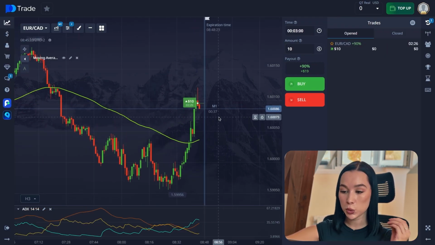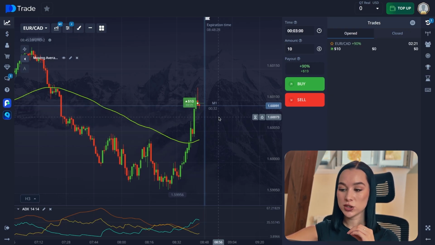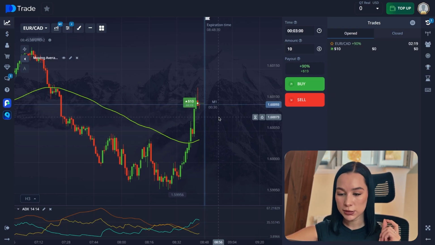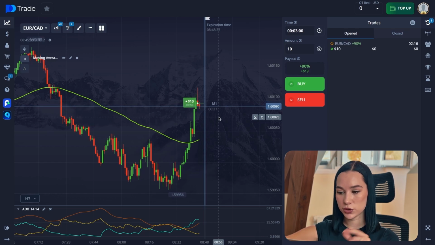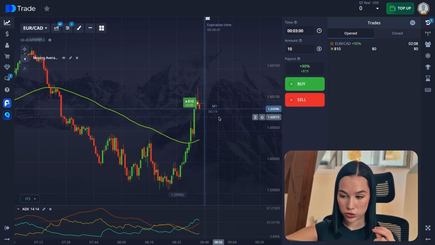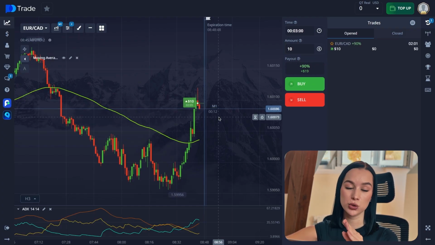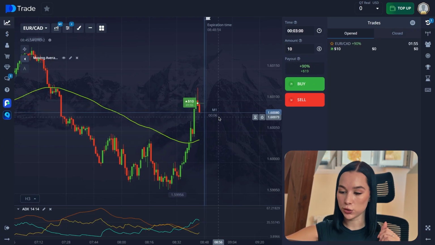From 20 to 40, it's a strengthening trend, so it's a good range for trend trading. Now we can see it's around 35, so it's a good range for opening a trade in the upward direction. Then 40 to 60 is a very strong trend, and 60 plus is an extremely strong trend, often before a reversal or correction. But usually you would see 20 to 40, so it's a good range.